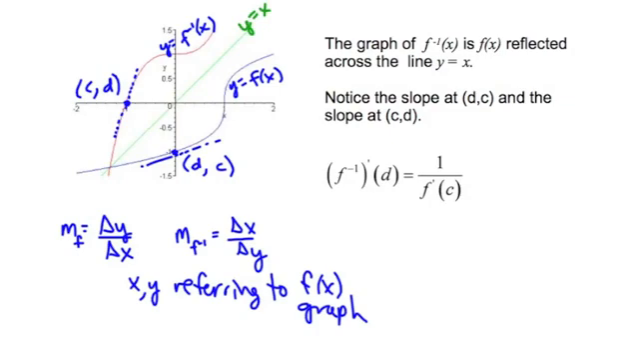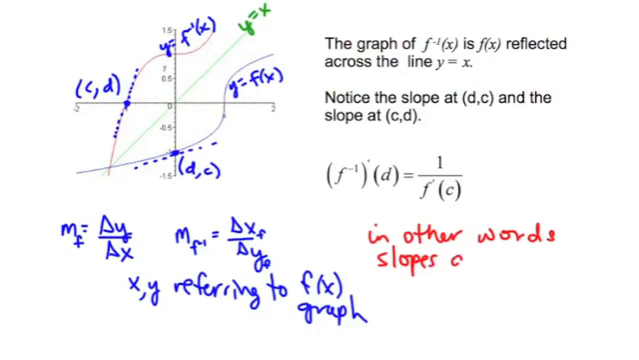So hopefully that makes sense. Again, I'm not suggesting that the slope formula in general is change in x over change in y. I'm simply saying that the slope of the inverse curve is the change in x on f, so let me make this subscript maybe, the change in x on f over the change in y on f. So in other words, the slopes are reciprocals at corresponding points.